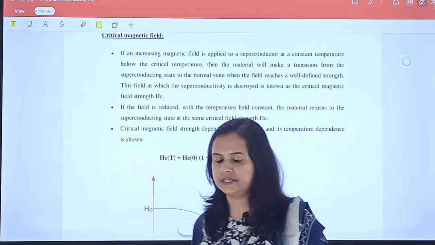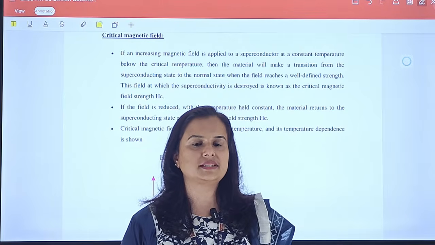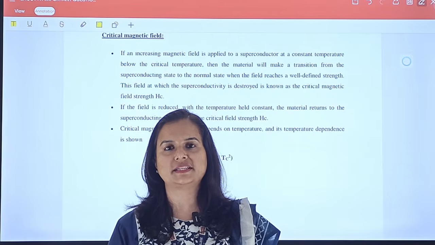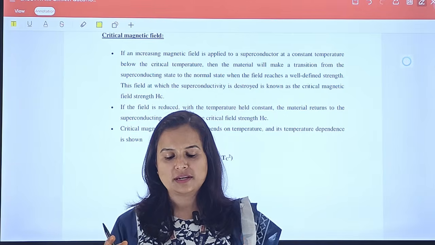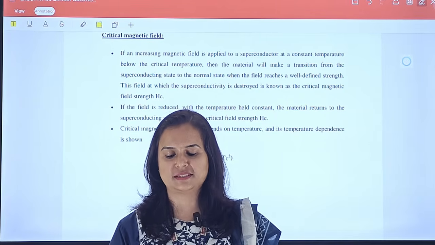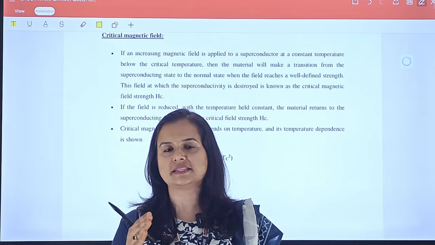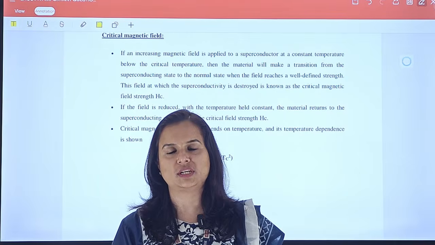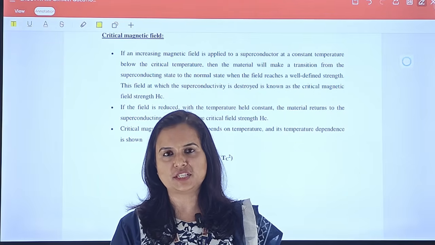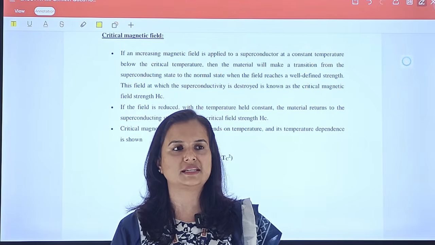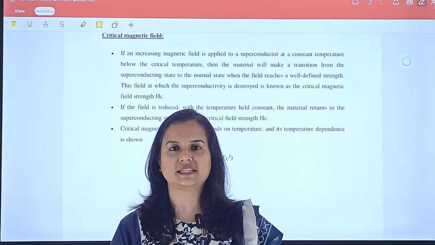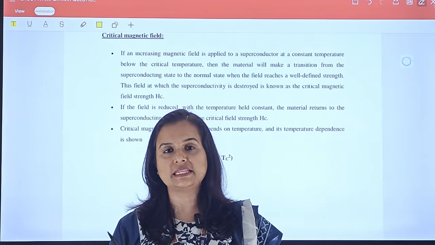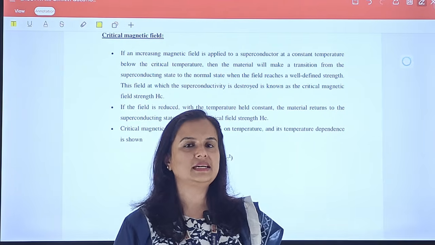To understand the critical field, suppose we have a superconductor and we apply an external magnetic field with increasing intensity. First we take that superconductor and decrease its temperature below its transition temperature, below its critical temperature. Now the conductor changes into the superconducting state. Now we start to apply the magnetic field and increase its strength.